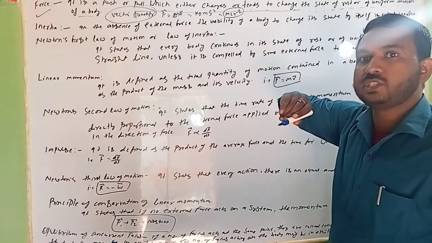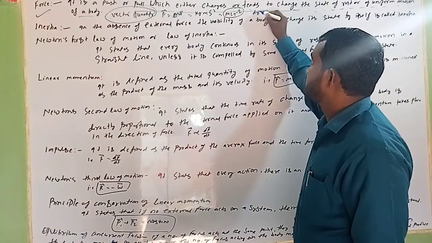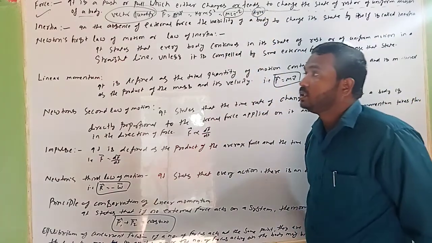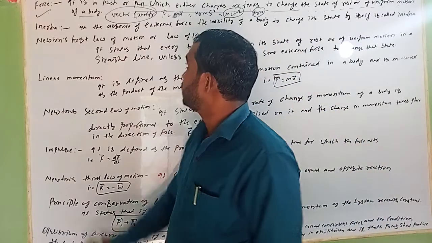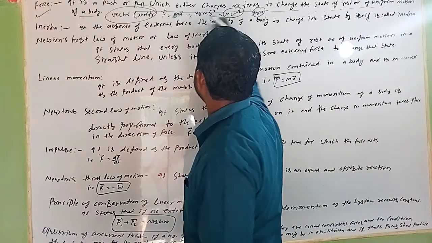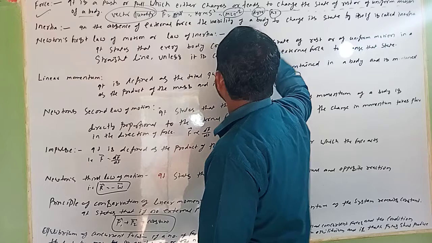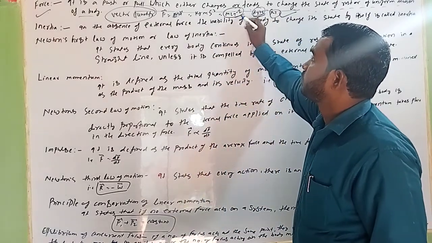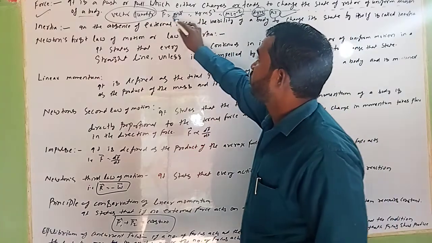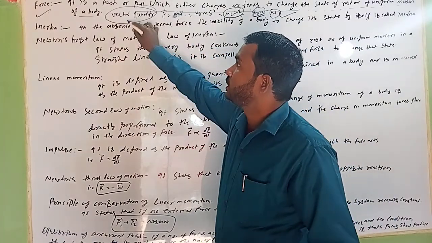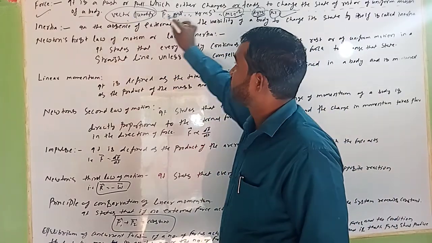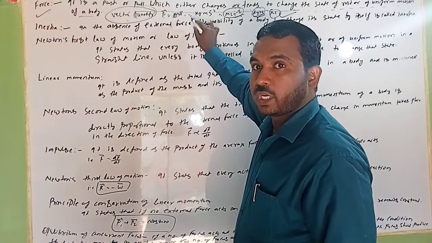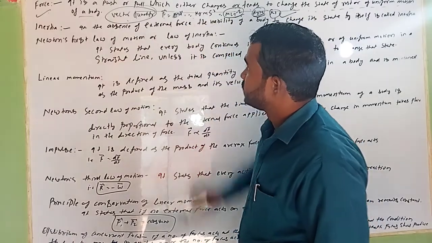But what will be the CGS unit? Dyne. The CGS unit of force is dyne. SI unit Newton. So SI unit Newton and CGS unit dyne. Dimensional formula MLT^-2. Formula F is equal to ma. Which quantity? Vector quantity. Related to this you can find most of the questions. You can see these ones.